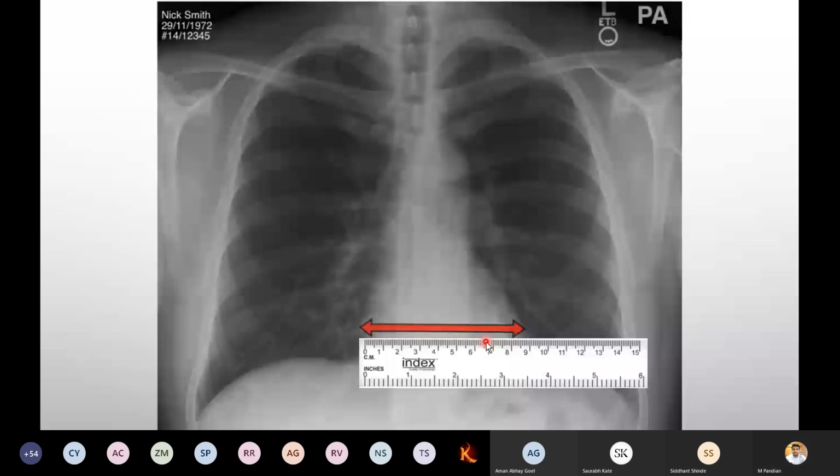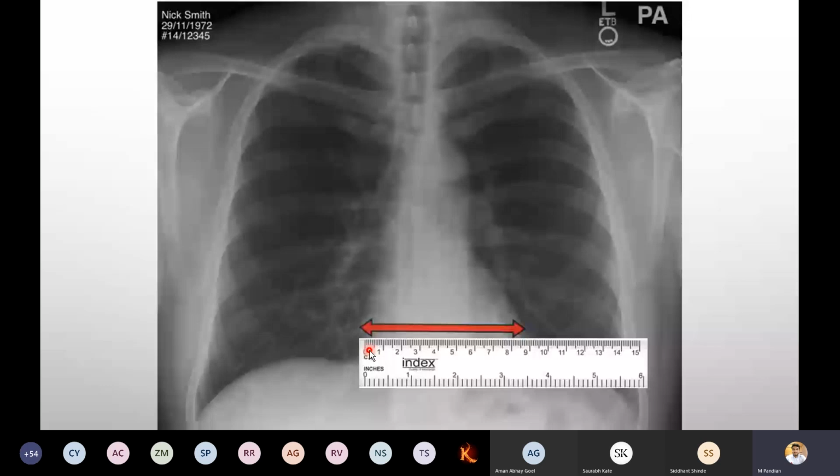Yes, see here, the PA view is there, and where we want to place the scale, see clearly. It is the heart. Right and left, don't confuse there. If you confuse, see this film, there is a marker: L means left side. So place the 0 on the right side.